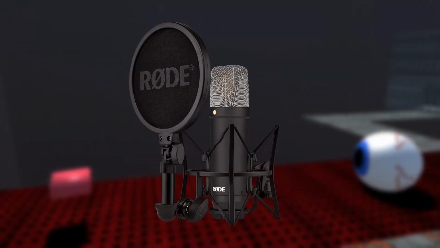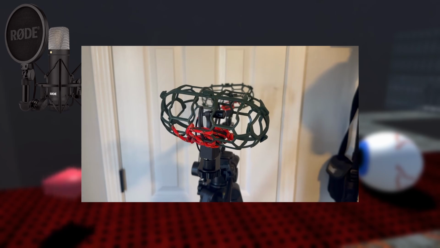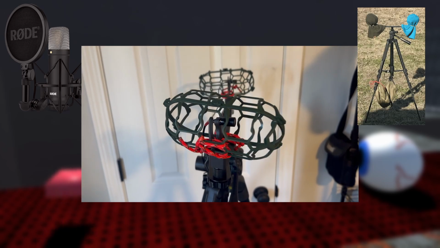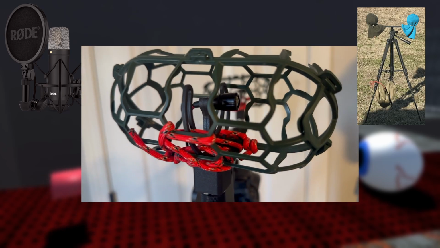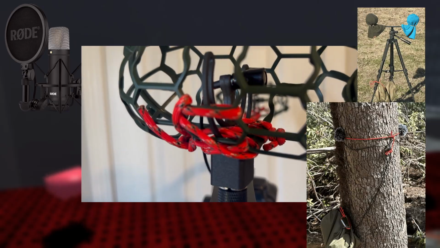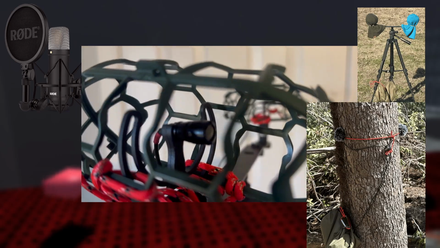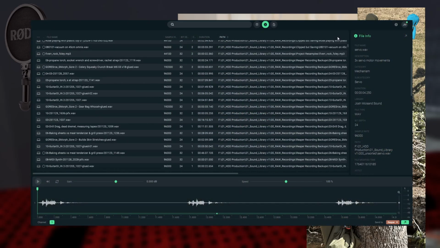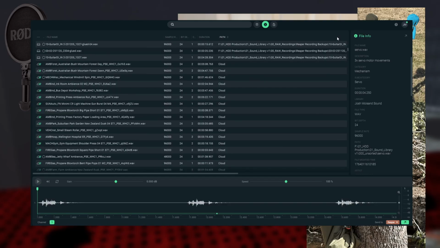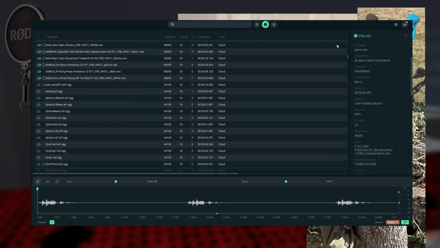All the audio you'll hear was made with a Rode NT1, a stereo pair of EM272s. Typically for field recordings, I like using them on a space stereo bar or in a tree ears config for a pseudo binaural recording, as well as an extensive collection of personal and professional sound libraries that I've been creating and collecting over the years.